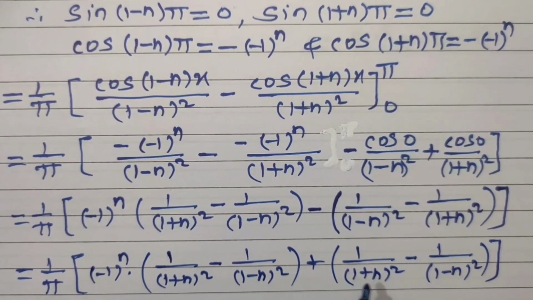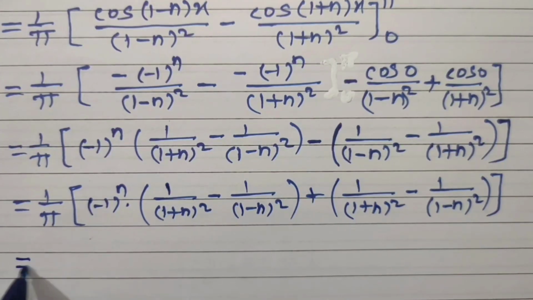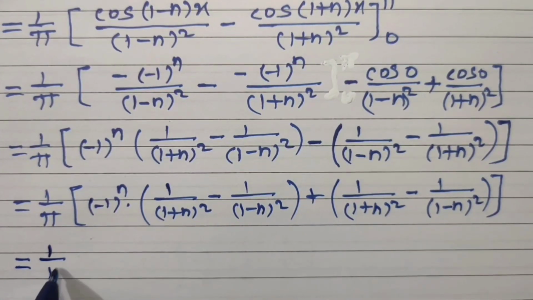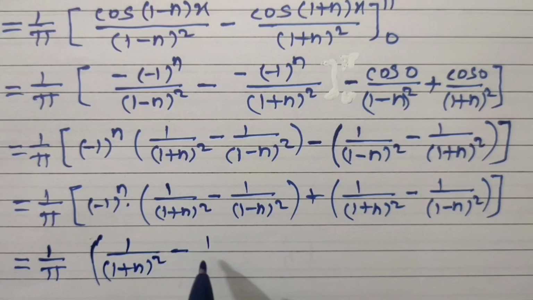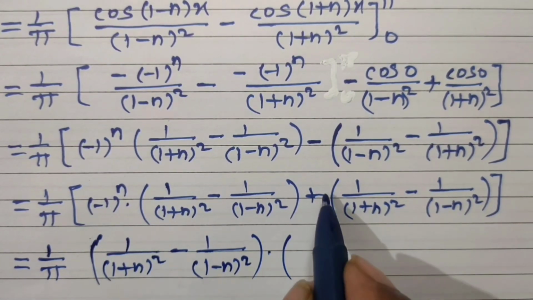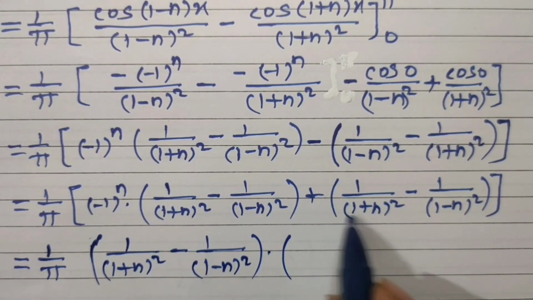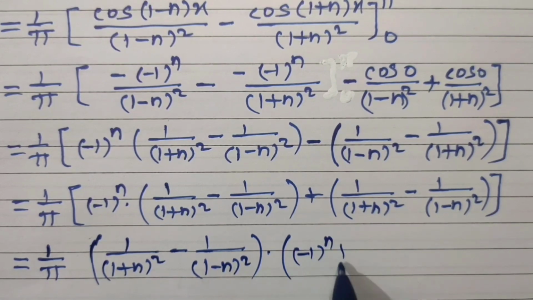And from these two terms we can take this bracket common. Hence we can write this is equal to 1 upon pi. We are taking this bracket common. So 1 upon 1 plus n square of this minus 1 upon 1 minus n square of this. Bracket close. In another bracket remains minus 1 raised to n plus here 1. 1 is coefficient of this bracket. So minus 1 to the power n plus 1.